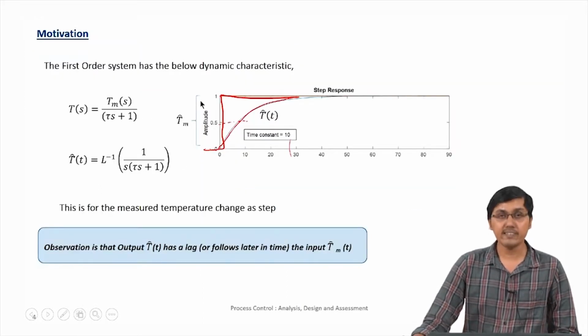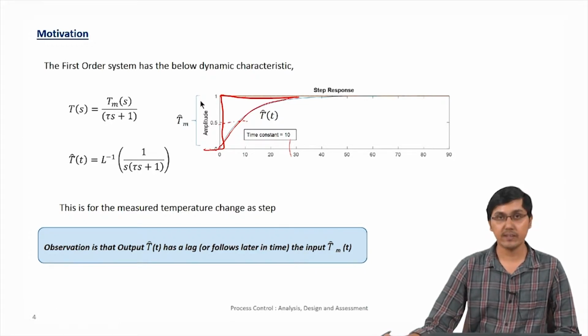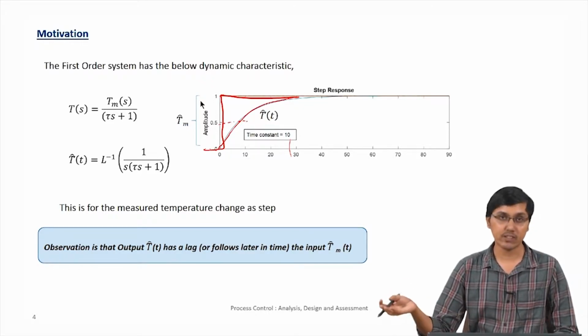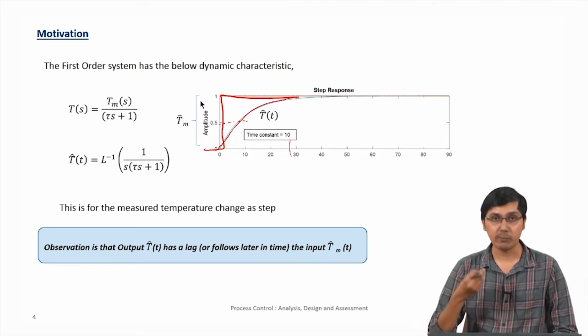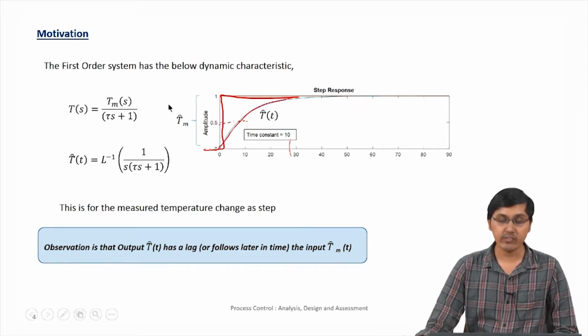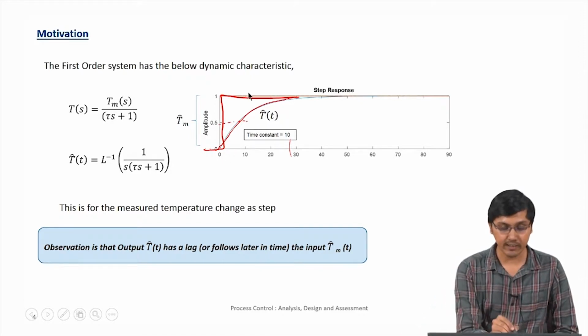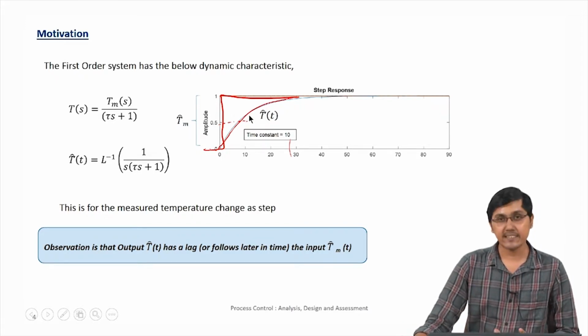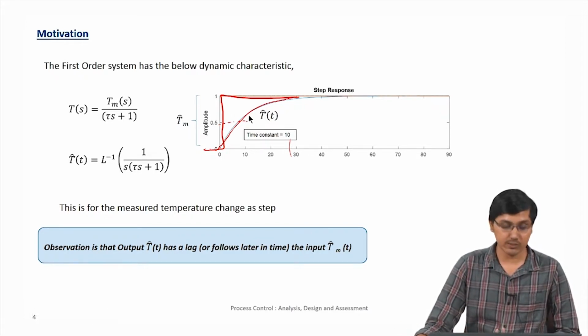Now we give a step input to the system, which is typically what happens when the thermometer is placed inside the body. The temperature of the thermometer was initially the same as the room, the environment, and then you keep it inside the body, which is at a different temperature. So, it is a step change, and you can see that the thermometer behaves in this particular fashion, wherein the thermometer is following this line, but the input is this line. So, we can see that the thermometer takes certain time to follow the input. This we call a lag, in the sense that it lags in time. That is the concept of lag.